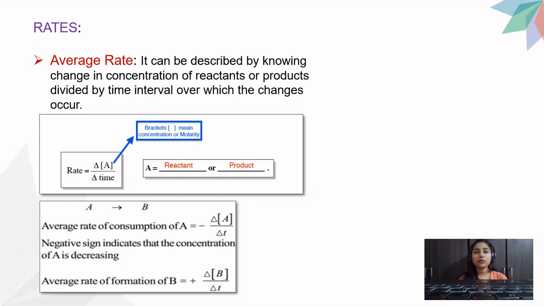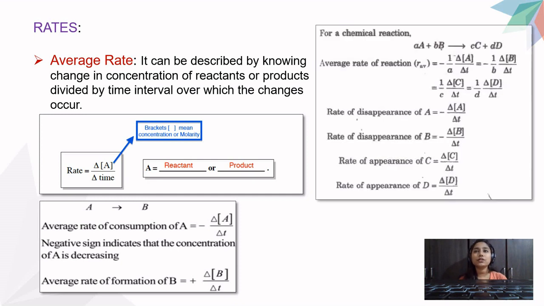This example where A was reacting to give you product B was very simple, a very general kind of reaction where there were no stoichiometric coefficients used. But now I'll give you a more complex type of reaction where the stoichiometric coefficients are also used. Now, I hope you know this. What is the meaning of stoichiometric coefficients? Those are nothing but the balancing figures that you substitute or put before your reactants or your products just to balance the chemical equations. And you have done this in your school times, balancing the chemical equations.